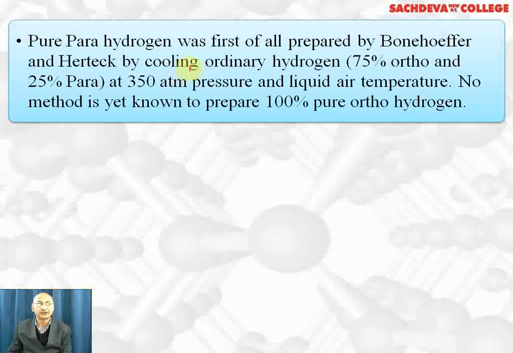Pure para-hydrogen was first of all prepared by Bonhoeffer and Harteck by cooling ordinary hydrogen, that is 75% ortho and 25% para, at 350 atmospheric pressure and liquid air temperature. No method has been discovered till now to get 100% pure ortho hydrogen.